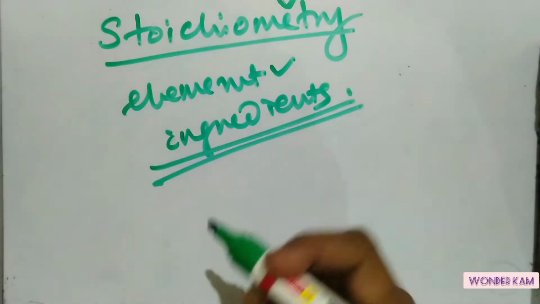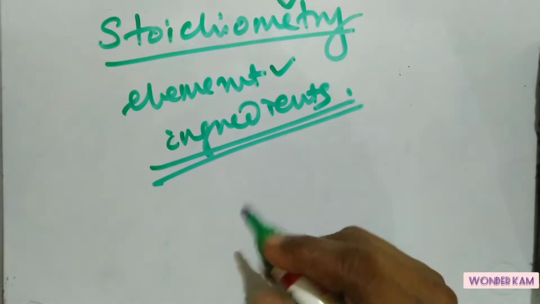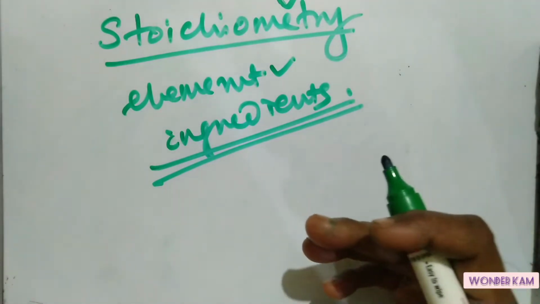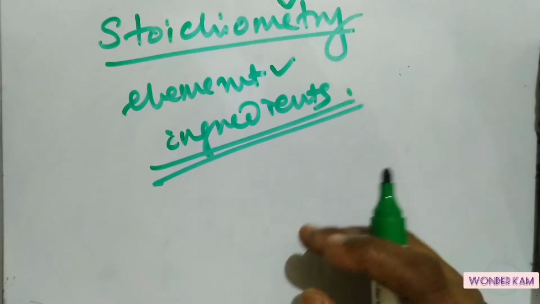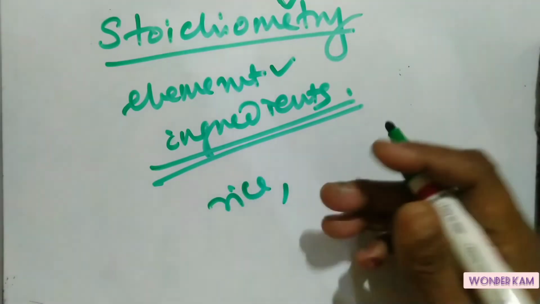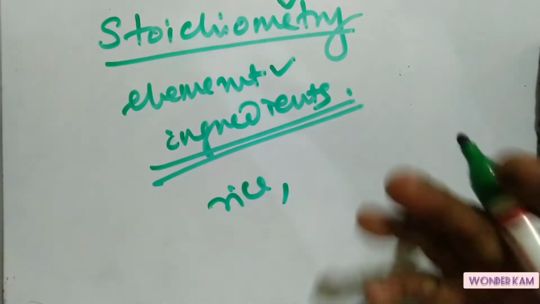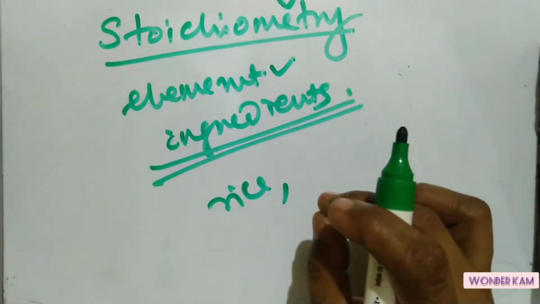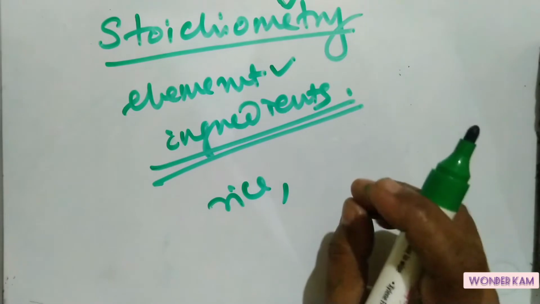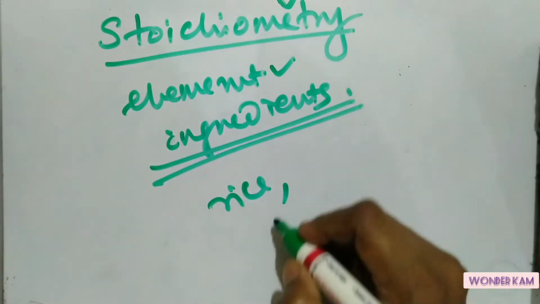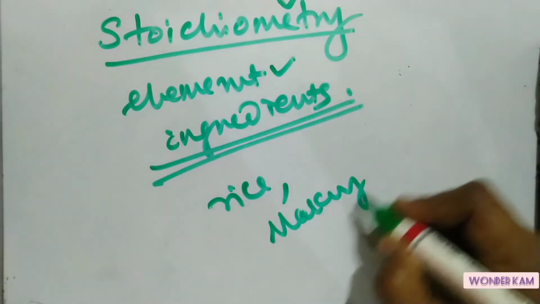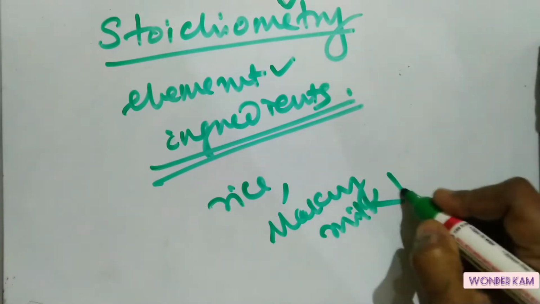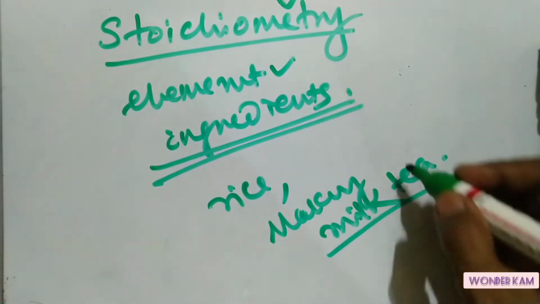Almost all these recipes prepared in a kitchen need a measurement or proportion. A definite proportion should be there. So starting from your rice, your chapati, your bread, dosa, cakes, everything, for everything we need a definite proportion. So here we consider a very simple recipe, that is making your milk tea, which is very easy, and our day starts with this tea.